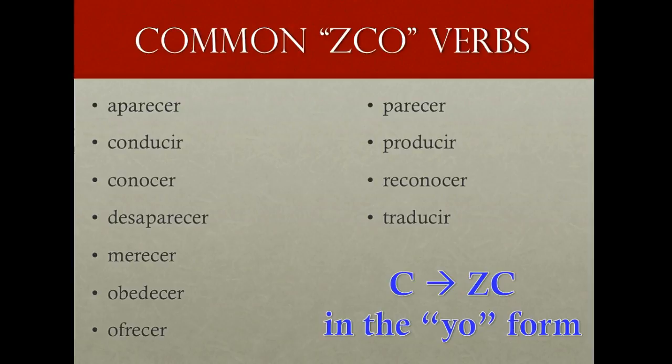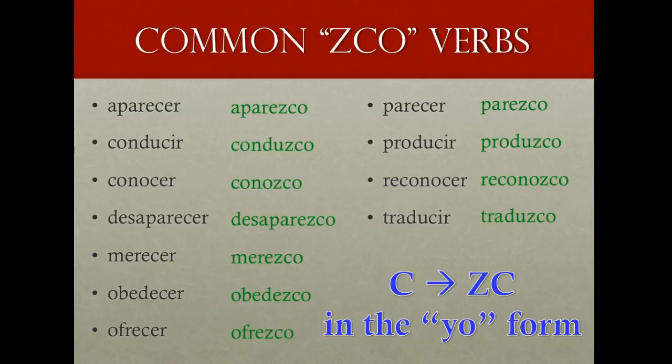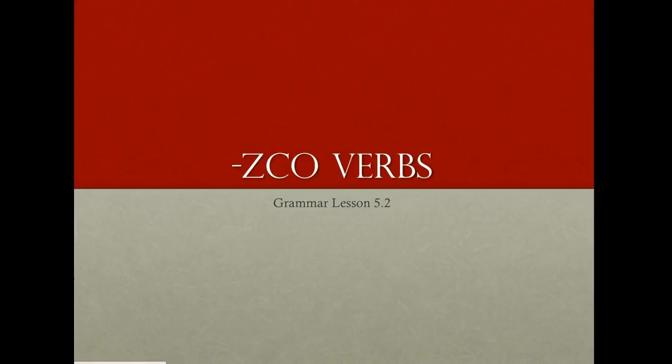Here are some examples of these verbs in the yo form. So if I wanted to say I appear, I would say yo aparezco. I drive, yo conduzco. I know, conozco. Desaparezco, merezco, obedezco, ofrezco. So basically that's all you need to know about the ZCO verbs. Keep in mind that they will follow this regular pattern that you're used to seeing with ER and IR verbs, except for that irregular yo form, and you'll be good to go.